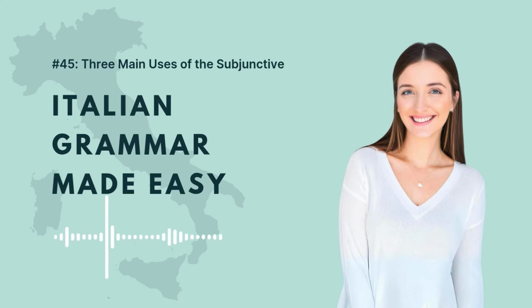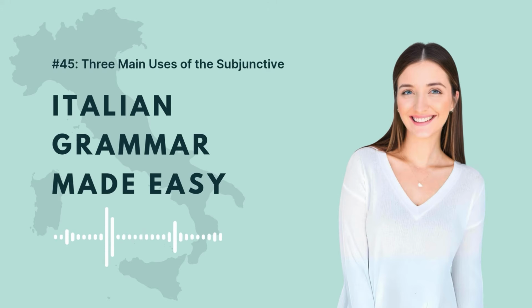What do I mean with main clause? It means that we have 2 clauses, that is, 2 verbs, that together form a sentence. The verb of the main clause indicates an opinion, a doubt, a thought. The verb in the dependent clause is going to use the subjunctive. For example, penso che Marta sia a casa.